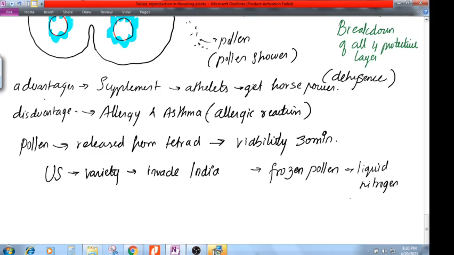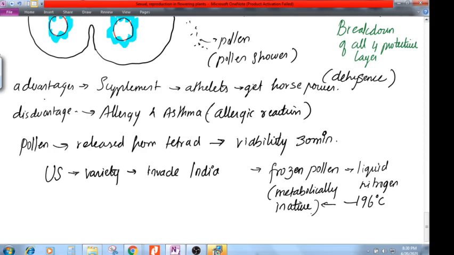The temperature of liquid nitrogen is minus 196 degrees Celsius. At that temperature, I freeze the pollen. Once I freeze the pollen, it becomes metabolically inactive. That means they are alive but not active, so I am arresting the viability of the pollen.